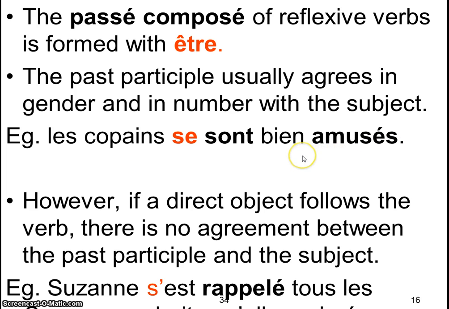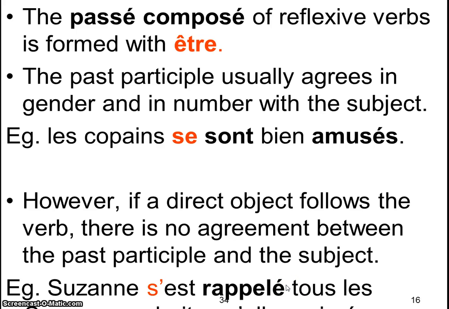However, if a direct object follows the verb, there's no agreement between the past participle and the subject. For example, Suzanne s'est rappelé tous les endroits qu'elle a aimés. She remembered all the places. What did she remember? The places. So there's no extra e or s. Make sure you understand that.